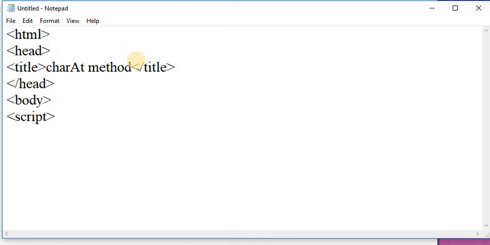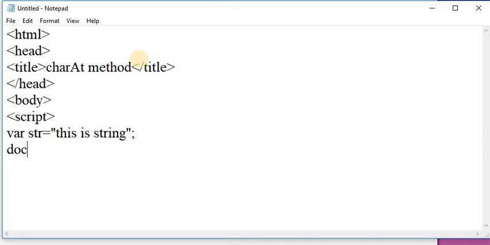and in the script tag I am taking one variable, that is str, and initializing the variable str to "this is string" as a value.